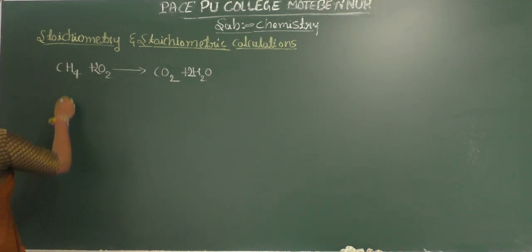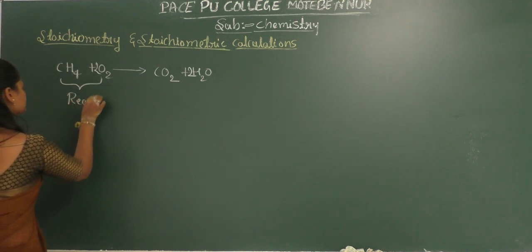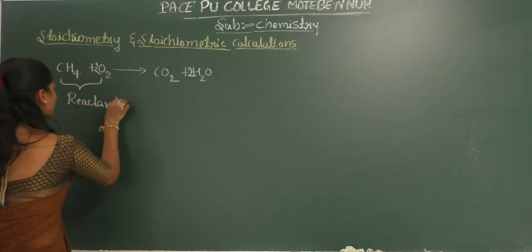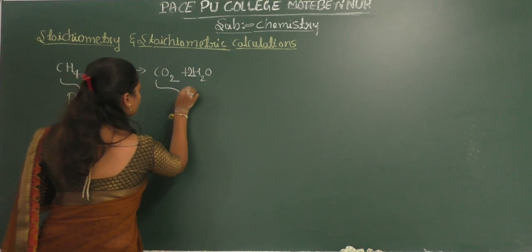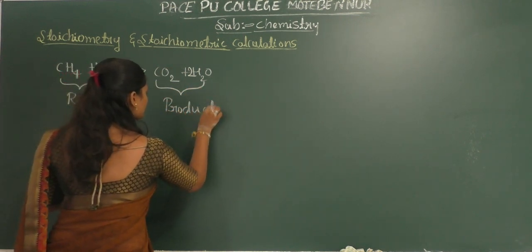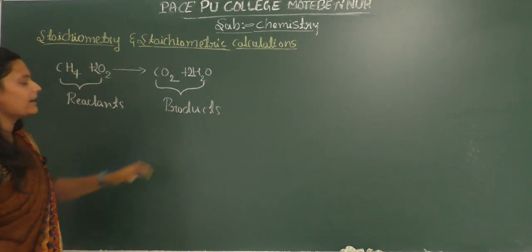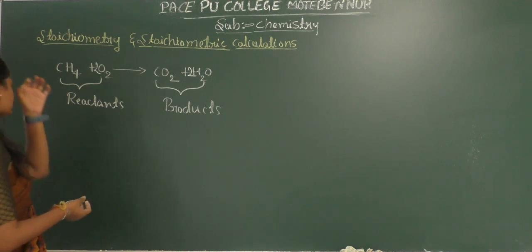So what are reactants? These are the reactants and these are the products. We already know this one. Okay, so here LHS side they are called reactants and RHS side they are called products.